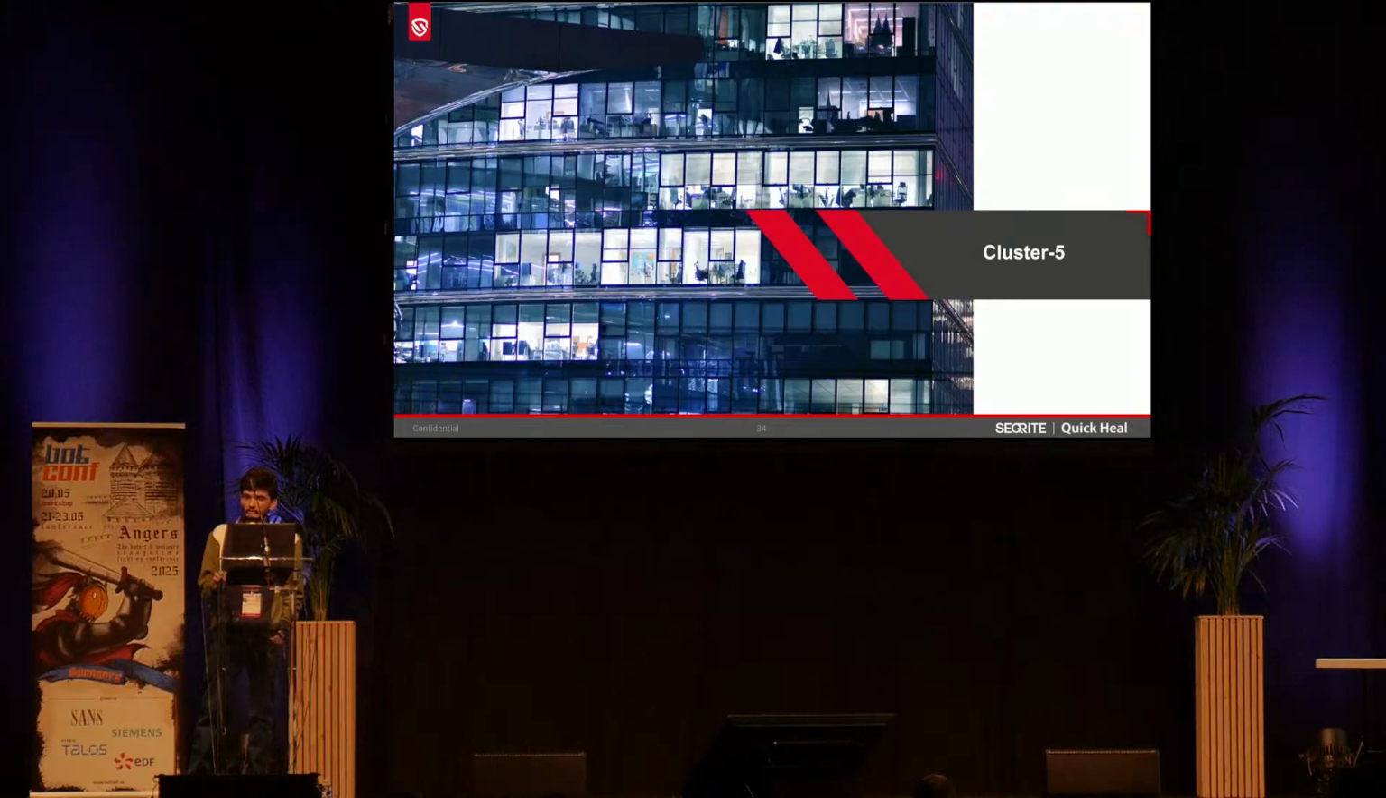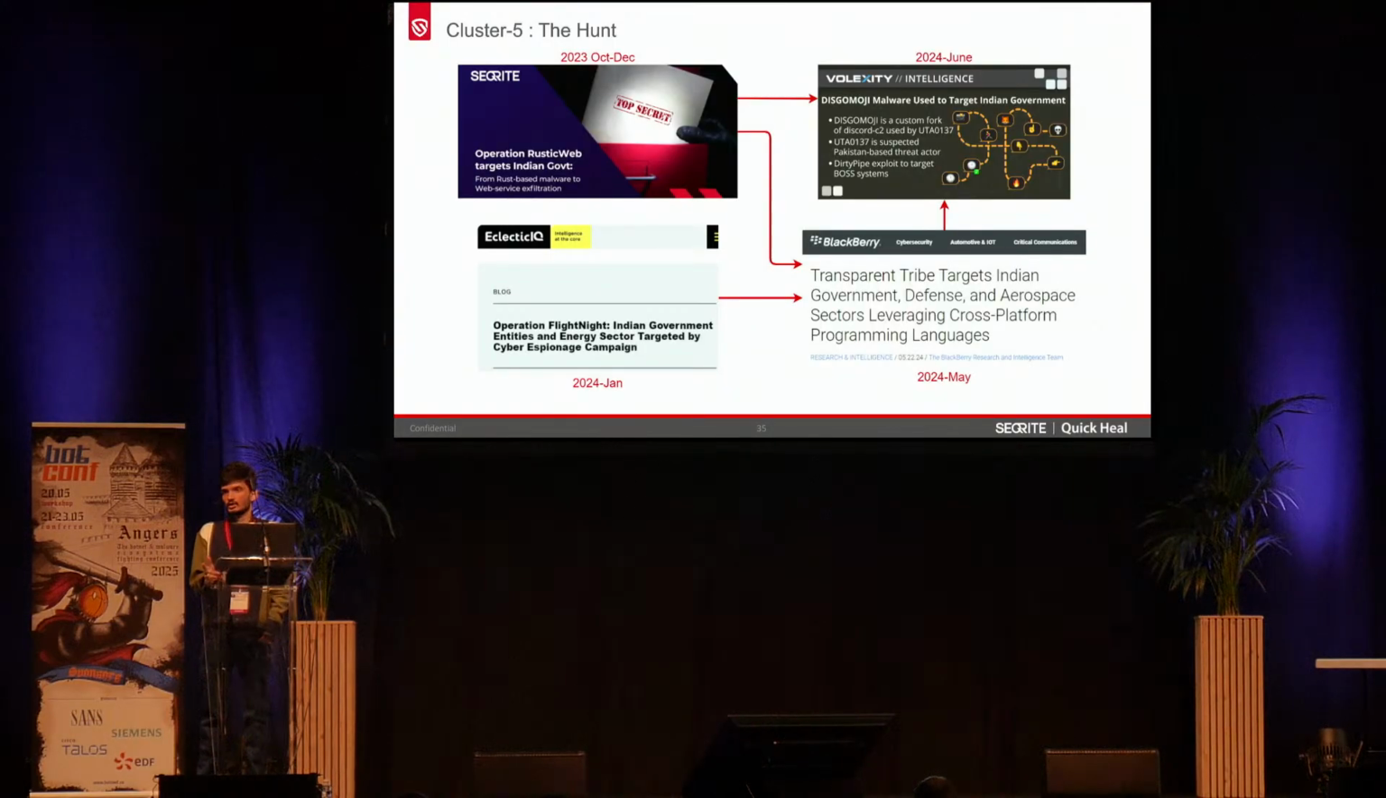Moving on to the fifth cluster, our most interesting find, we could say. Going to how we hunted this, at the end of 2023 we observed new TTPs of an APT that we named RusticWeb. It was again targeting Indian government entities, but using various new TTPs, like Rust-based payloads, which were never seen targeting this specific set of victims. It was using various web services like Oshi Upload and Firebase to exfiltrate sensitive documents.